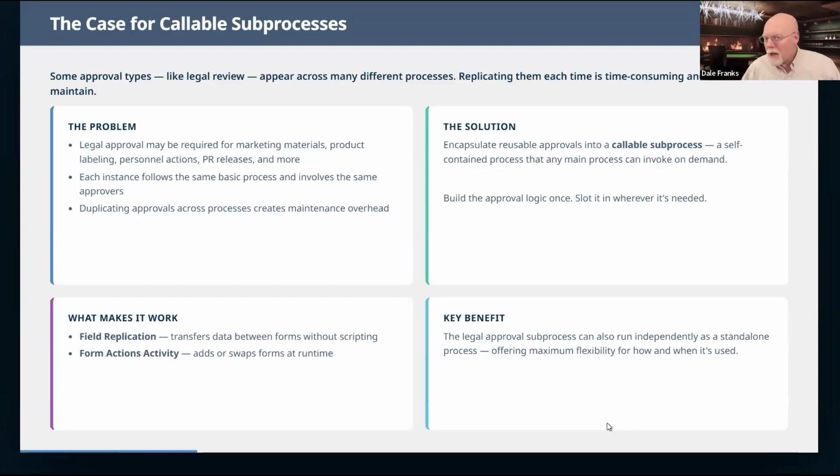Now, you don't necessarily have to do it this way. At the tail end of the webinar today, I'll show you a really quick and dirty way to do it. But I'm going to go across the formal way for most of the webinar because it illustrates these important features, especially field replication. We're also going to need to use the form actions activity, and we're going to need it because we're using field replication. I'll make that a lot clearer when we get there.